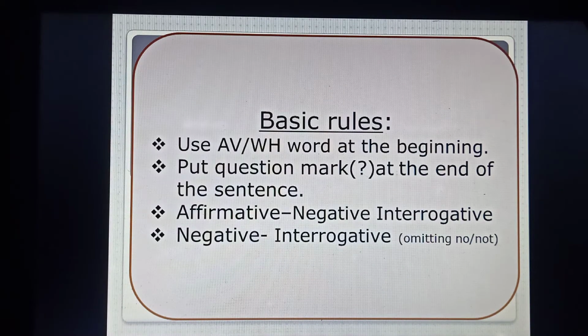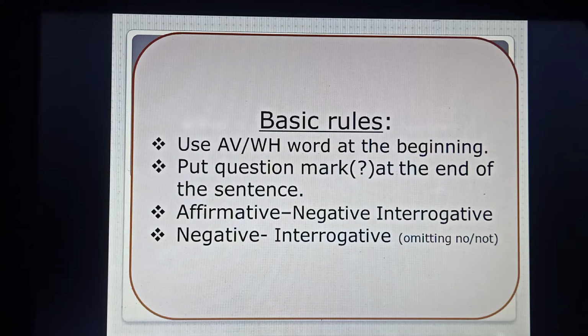Now, let us come to the main point and let us know the basic rules of transformation, that is affirmative sentence or assertive sentence to interrogative sentence. So the first thing that we'll have to do, we'll have to use an auxiliary verb or WH word at the very beginning. So first task is we'll have to find out the auxiliary verb, and we'll have to use this at the very beginning.